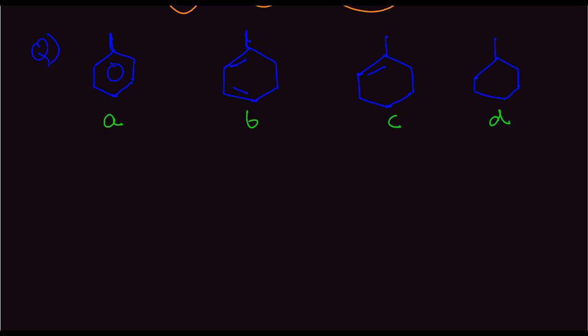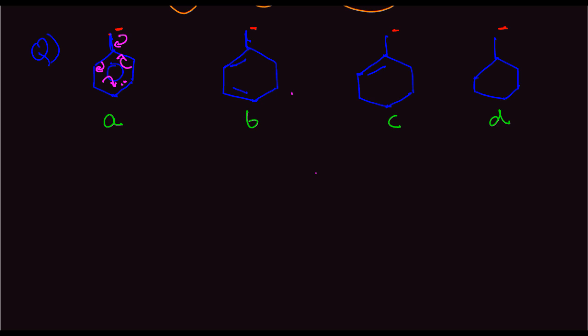So we assume that the hydrogen is being taken away from here. So the hydrogen goes from here, and we get a negative charge here, here, and here. Now this negative charge can delocalize inside this ring. It can go inside the ring, this can fall here, and so on and so forth.